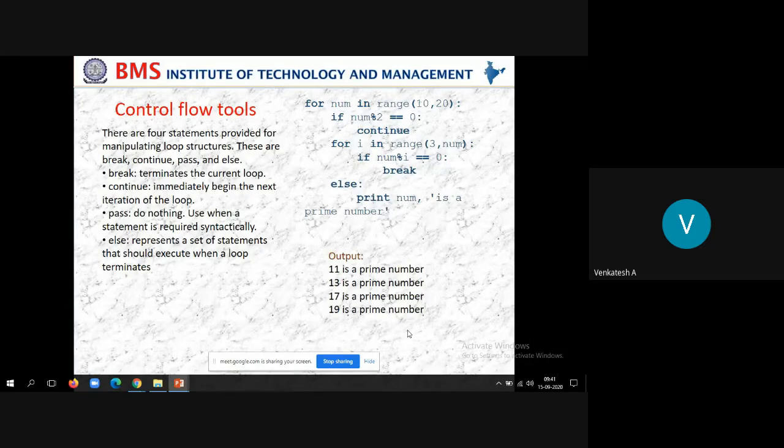So in this piece of code, why are we using the continue statement here? Whenever the number is not a prime number, it should go to the next iteration. Whenever the if condition fails, you want to go to the next iteration instead of continuing with the execution. For that purpose, we have used a continue statement. And in the second for loop, why have we used the break statement? Whenever the condition fails, you want to completely come out of this loop. That's why we are using the break statement here.